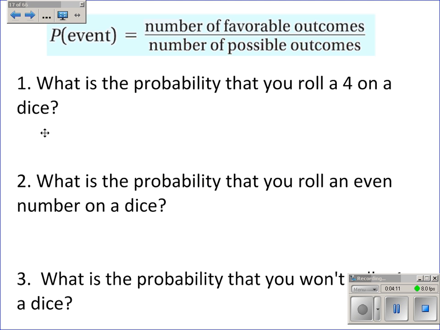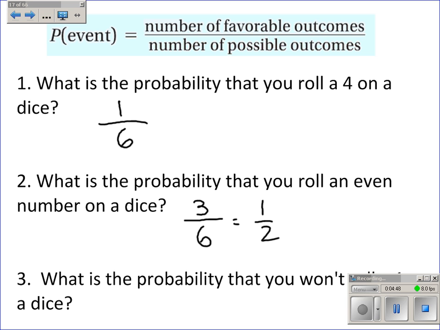As you know, the probability of an event is the number of favorable outcomes over the number of possible outcomes. So, number 1, what is the probability that you will roll a 4 on a dice? How many 4s are there? There's only one 4. How many possible outcomes are there? There are 6, and so it's 1/6. Number 2, what is the probability that you will roll an even number on a dice? How many even numbers are there? There are 3: 2, 4, and 6. How many possible? There are 6. I always simplify my fractions, and I get 1/2, or 0.5.